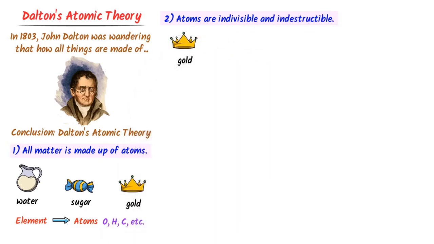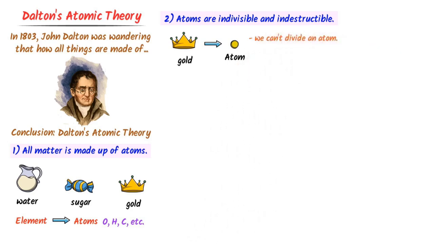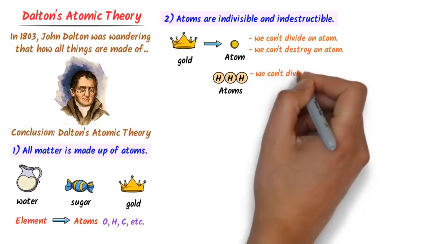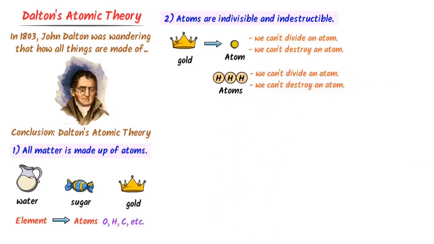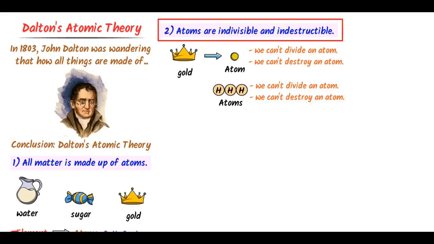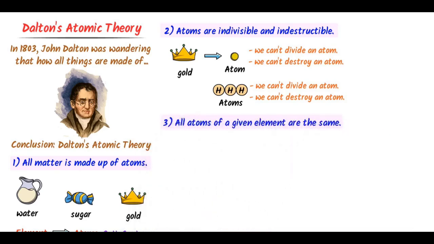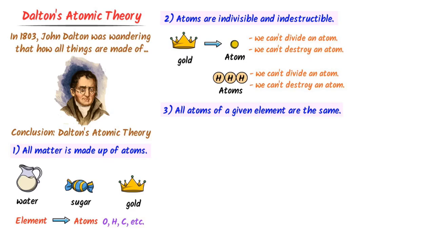Consider gold. We can divide this gold into smaller pieces which we call atoms, but we cannot further divide the atoms of gold. Also, we cannot destroy the atoms of gold. Similarly, we cannot destroy an atom. That's why Dalton says that atoms are indivisible and indestructible. Thirdly, all atoms of a given element are exactly the same.